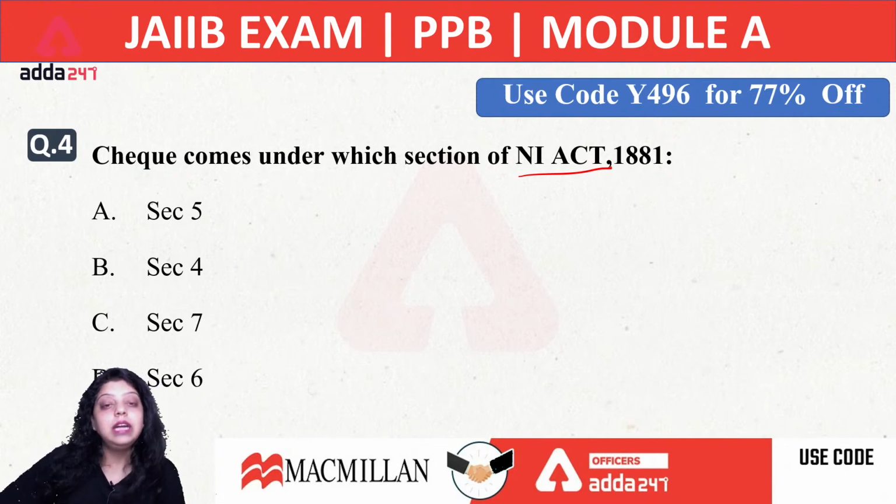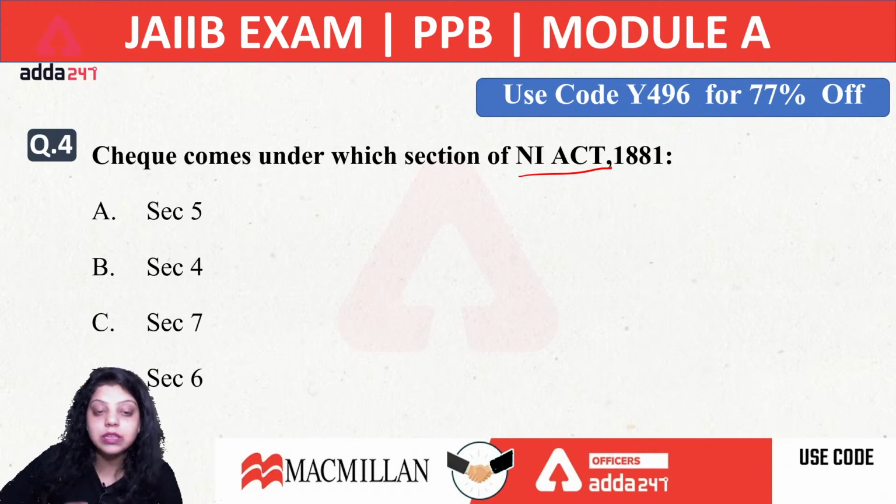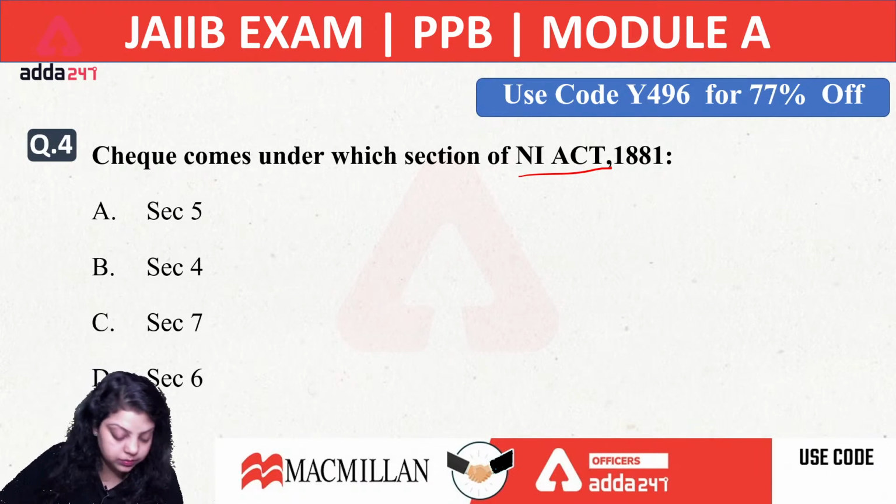Okay, and there are 3 negotiable instruments which are defined under Section 13 of the Negotiable Instruments Act. That is first, promissory note, second, bill of exchange, and third, the check. So in which of the following sections is the check defined under the Negotiable Instruments Act 1881?